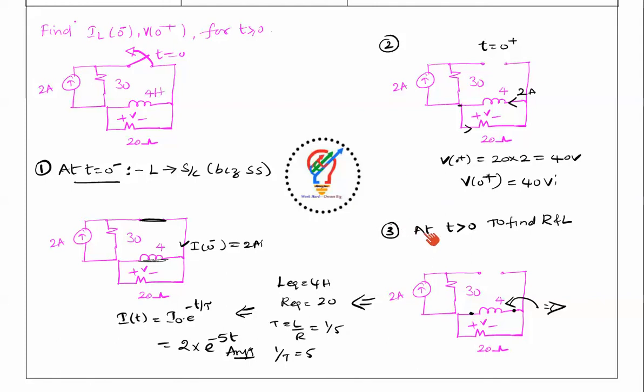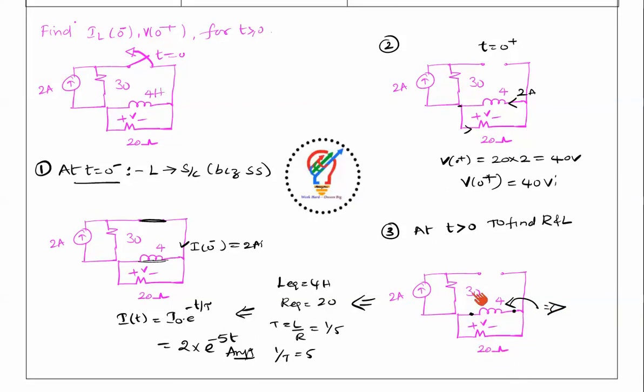And the last one, for t greater than 0, is to find R and L. So we take the switch for t greater than 0 to find the resistance R and L. With this R and L we can find the time constant, tau equal to L by R. In order to find this, we take the time constant here. The 2 ampere current and 30 ohm resistor stay as they are. If you look from the inductor side, it is already open circuited. How much resistance is there? It has only 20, not this one.